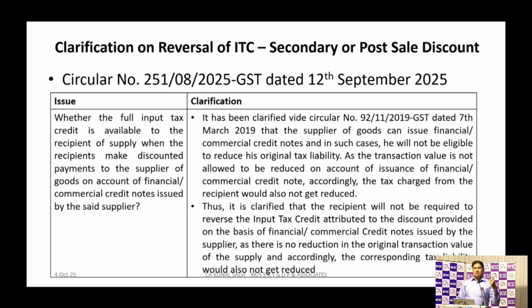So passing discount entries, or passing any credit note which we have received from the supplier for discounting that specific amount, is equivalent to the payment against that specific transaction. If you have passed a discount received entry in your books of accounts, it will be considered as your payment against that invoice, and in that case rule 37, or we can say the 180 days payment rule, will not be applicable over here.